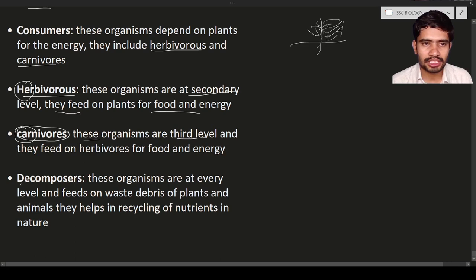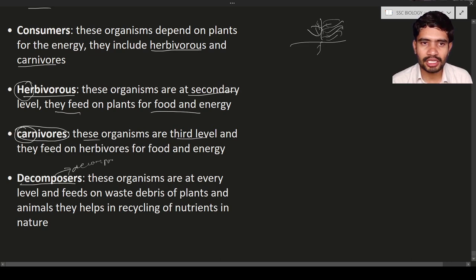So decomposers are the organisms present at every level. At every level in the food chain, these decomposers are present. See the word decomposers. These are the organisms that decompose any material. That material may be the plant material or animal material or any dead organism, like a dead plant or a dead animal or anything. So these decomposers are going to decompose.